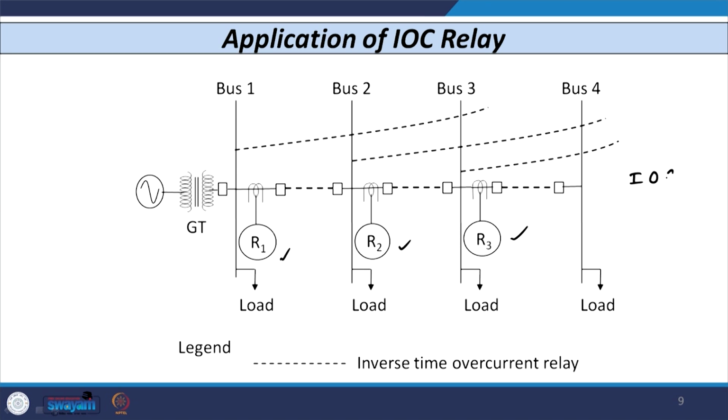The characteristics of these 3 relays are also shown with dotted lines. The characteristic of the first relay R1 is like this, the characteristic of relay R2 is below this, and the characteristic of relay R3 is also below this. So, if any fault occurs, first relay R3 operates, then R2 operates, and then R1 operates likewise.